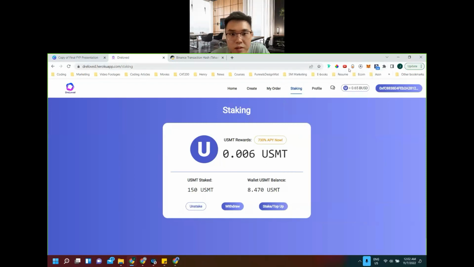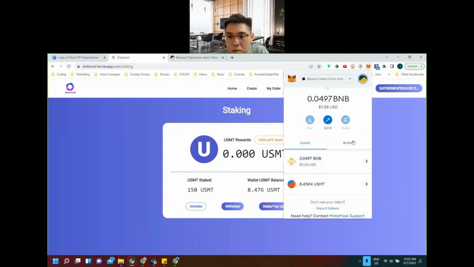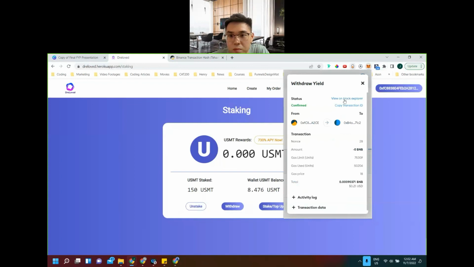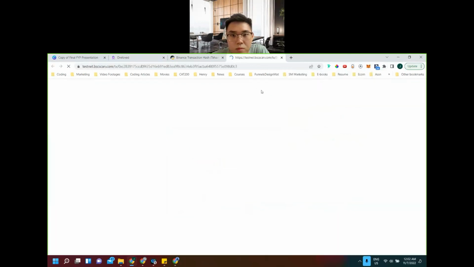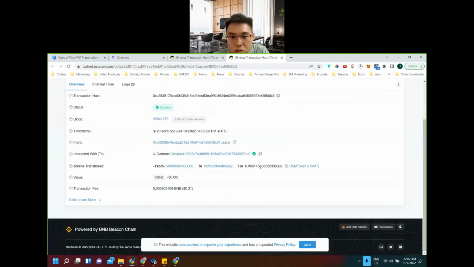And then you can check the token transaction. Just now I was checking the token transaction, which I just received, like 0.006.